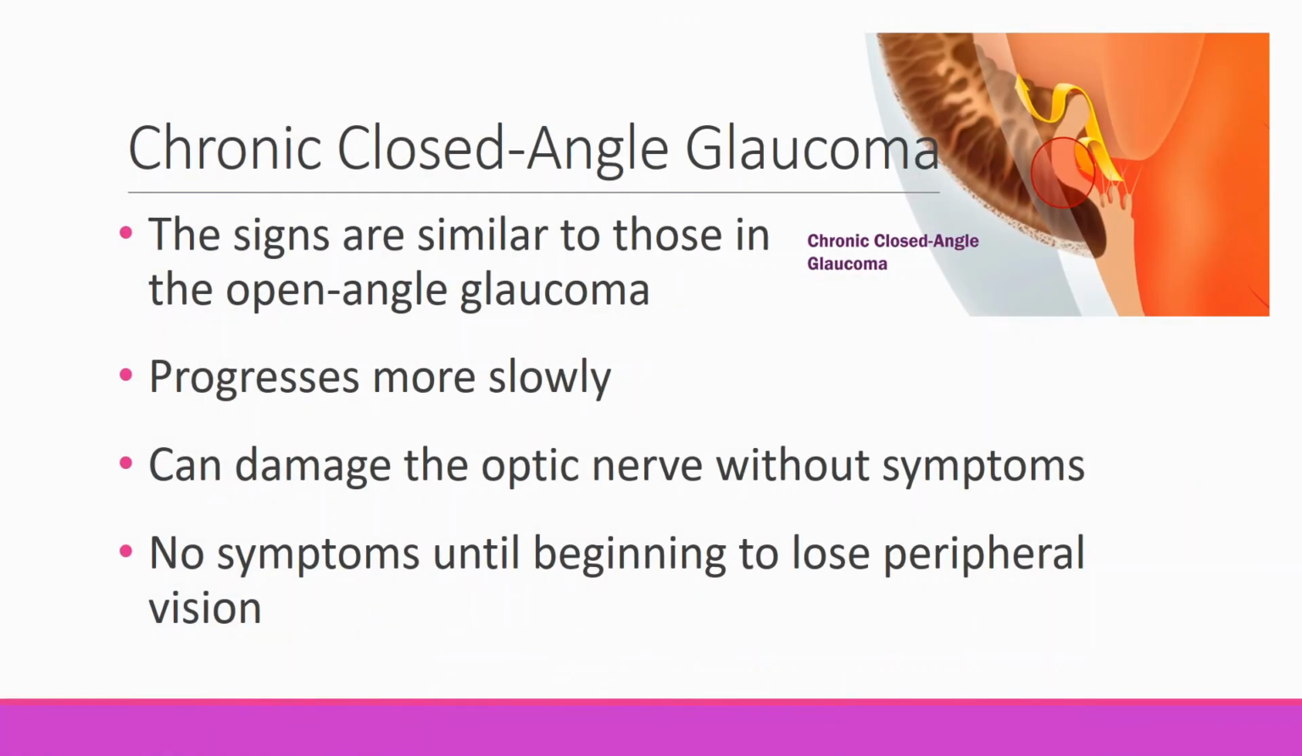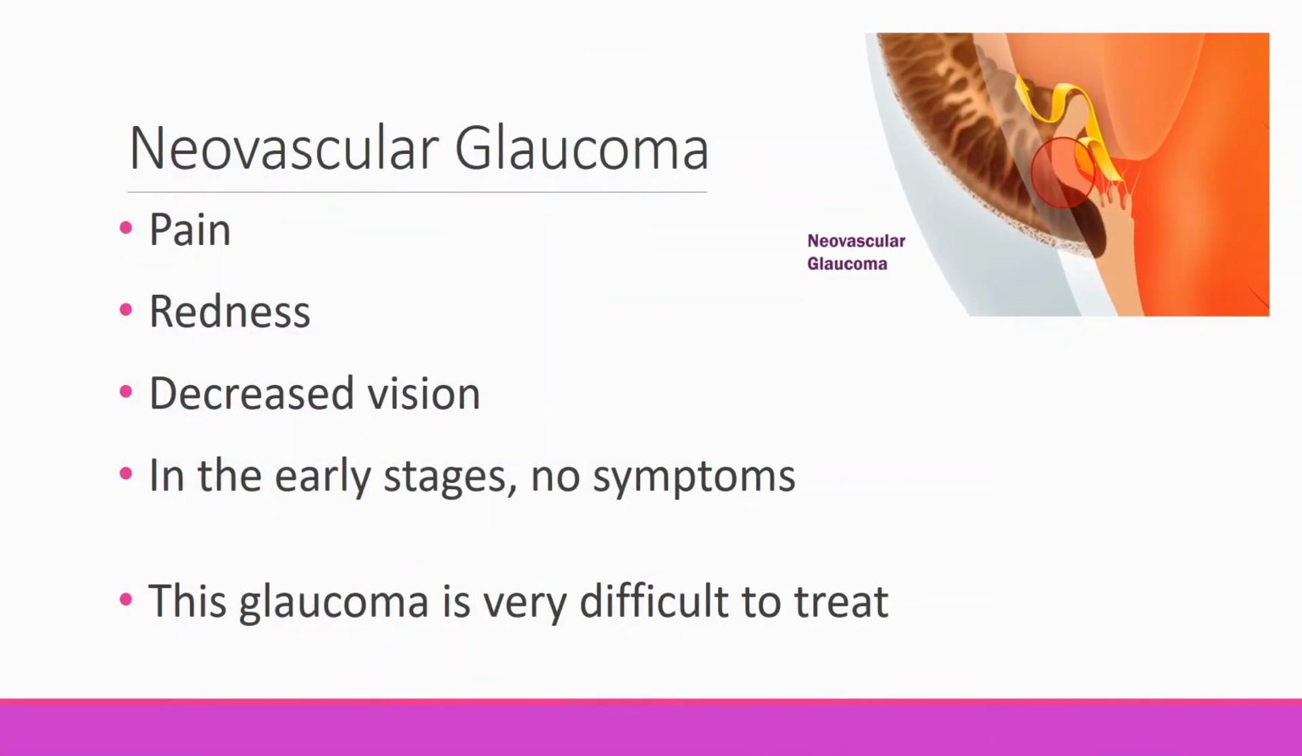In chronic closed-angle glaucoma, the signs are similar to those in the open-angle glaucoma. This type of glaucoma progresses more slowly and can damage the optic nerve without any symptoms. People with this type of glaucoma will not experience any symptoms until they begin to lose their peripheral vision. The symptoms of neovascular glaucoma can include pain, redness, and decreased vision. In the early stages of the disease though, it is possible not to have any symptom. Neovascular glaucoma is a very difficult condition to treat.